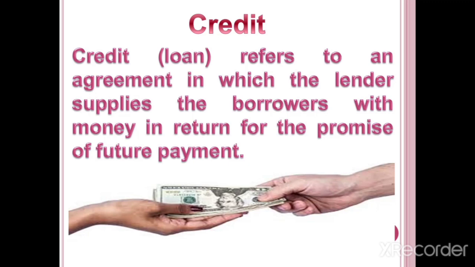What is credit? It is an agreement in which the lender supplies the borrower with the money in return for the promise of future payment. It is an agreement between two parties, a lender and a borrower. That agreement is called credit.